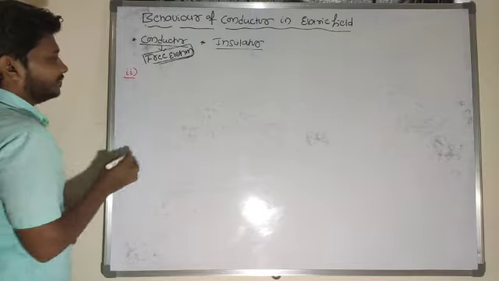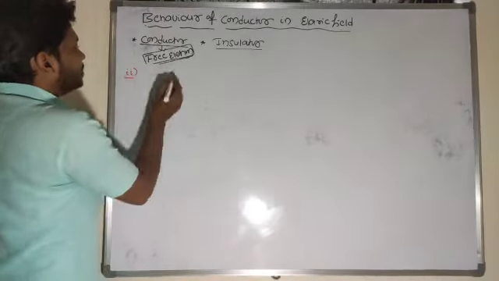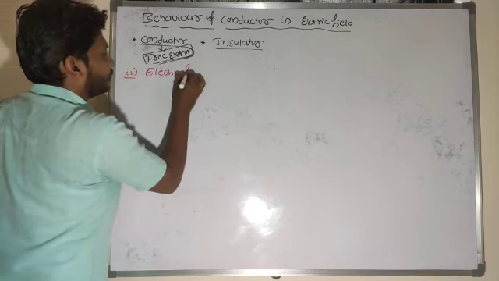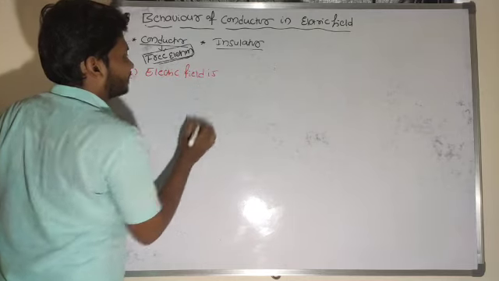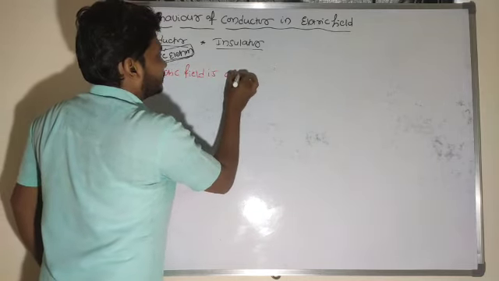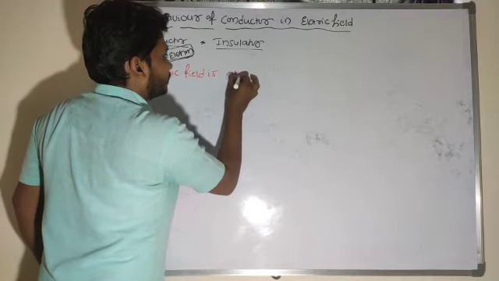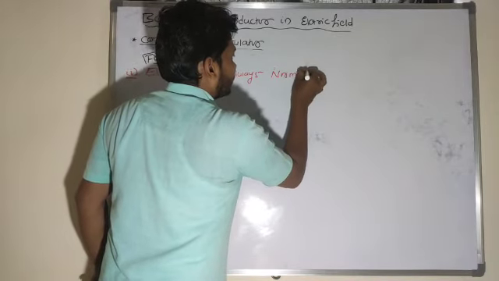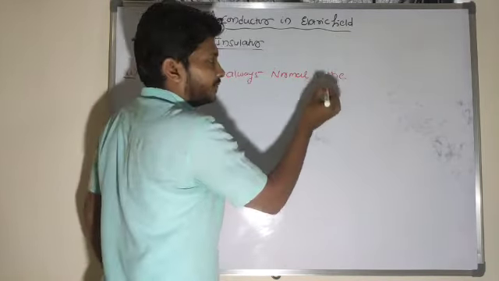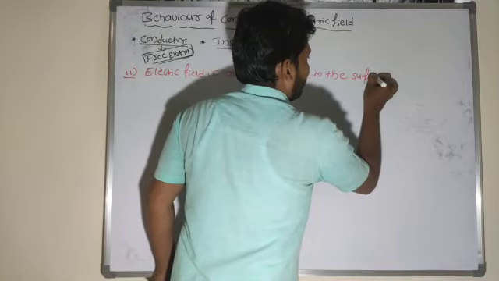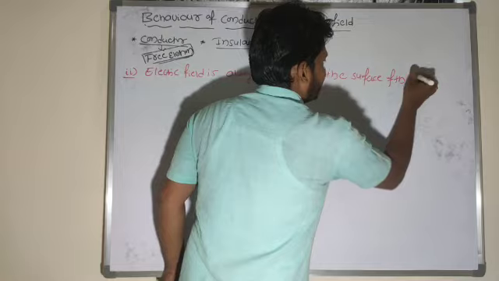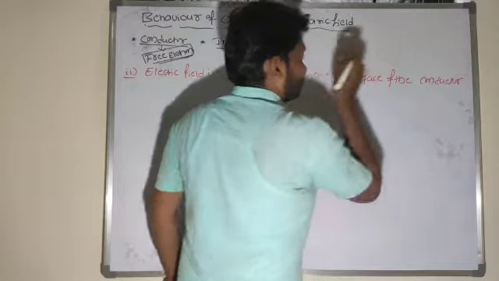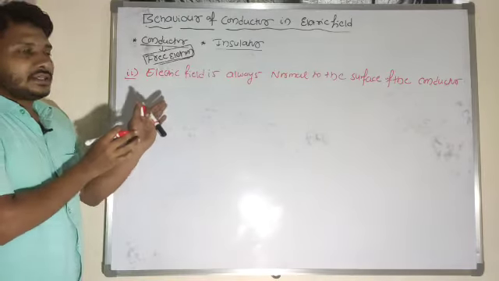The second property I will name so that you understand here: the electric field is always normal to the surface of the conductor.